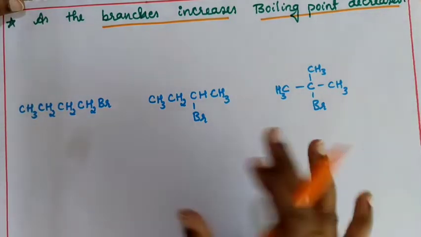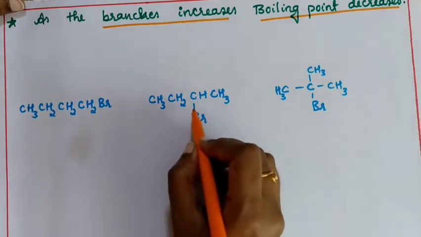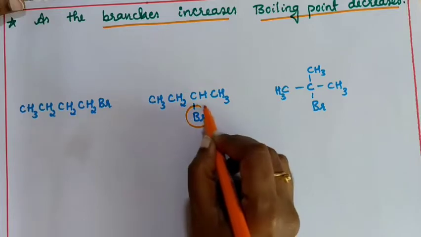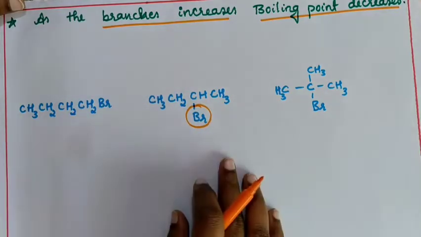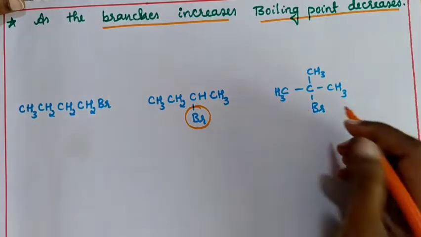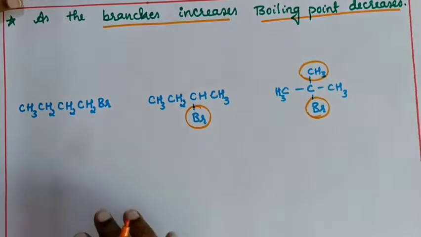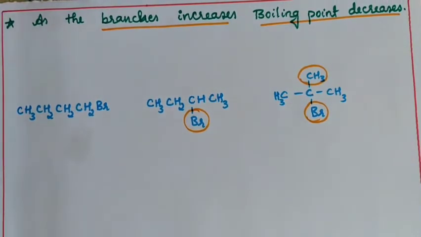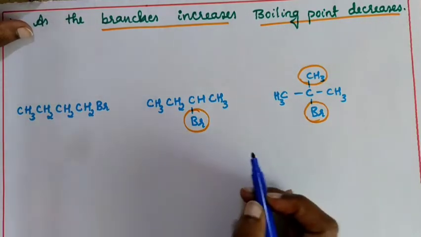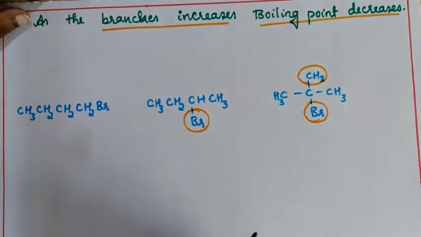You can check the molecular formula and all later. See here, in this isomeric form, there is one branch. This bromine is present in the branch form. Correct? And if you observe one more isomeric form, in this compound there are two branches. And you can observe one more thing here. As the branches increase, the surface area is going to be less.